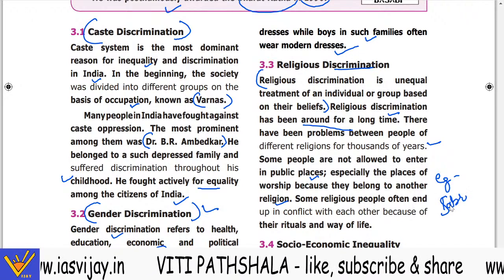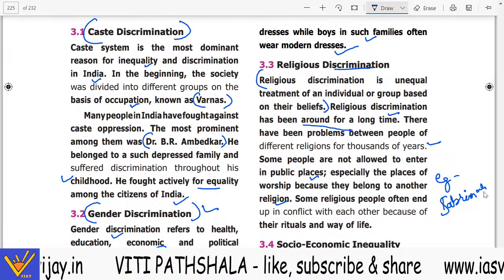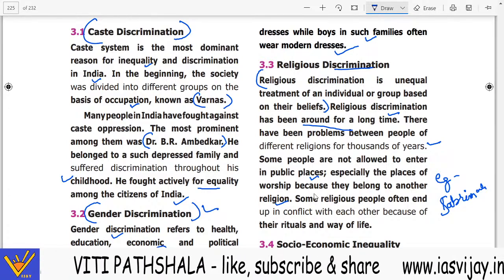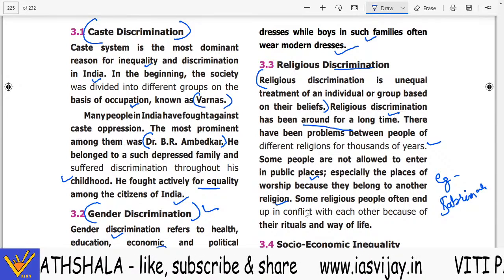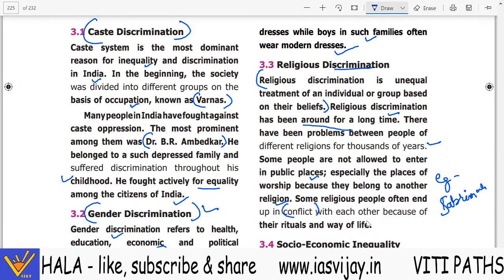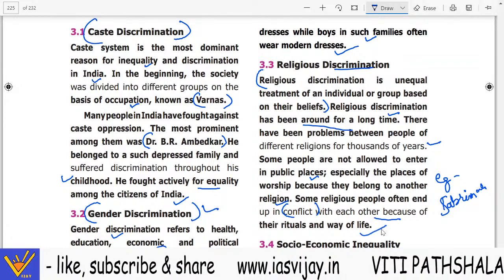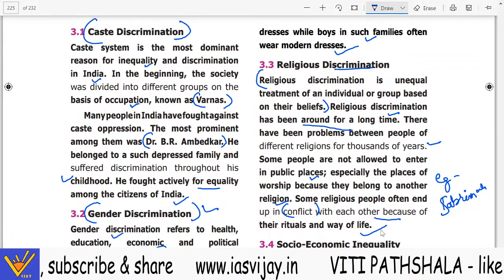Sabarimala temple. Especially the places of worship, because they belong to another religion. Some religious people often end up in conflict with each other because of their rituals and way of life.